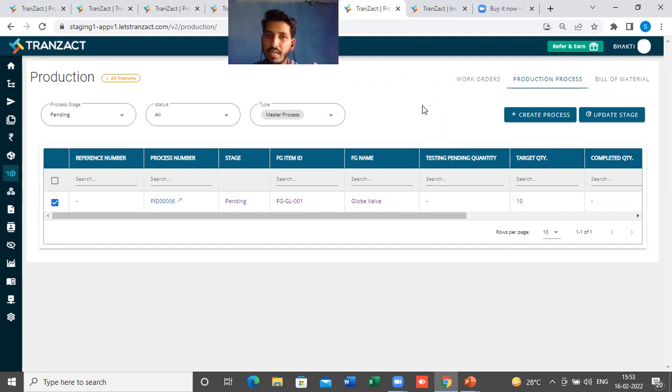These shortcuts are present in every stage of production. If you are in a pending stage, whether you are in plan stage or WIP stage, you can directly move your process to completed stage.